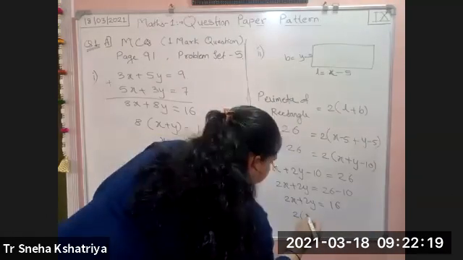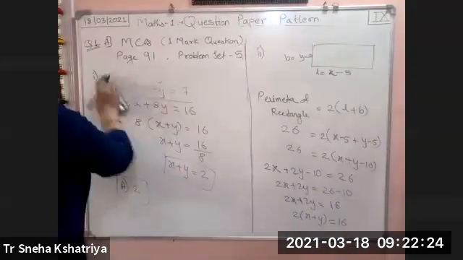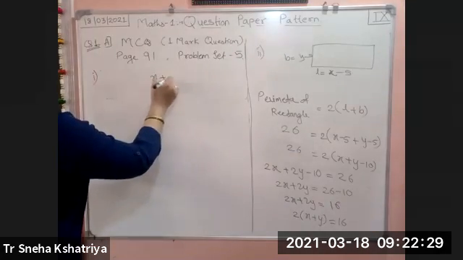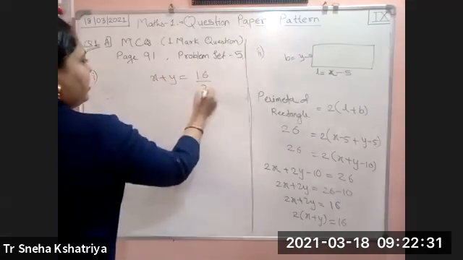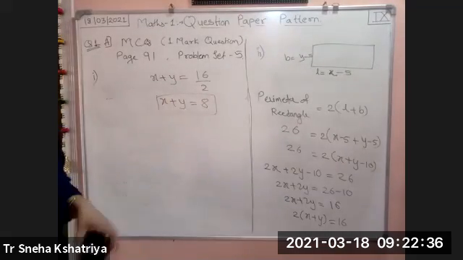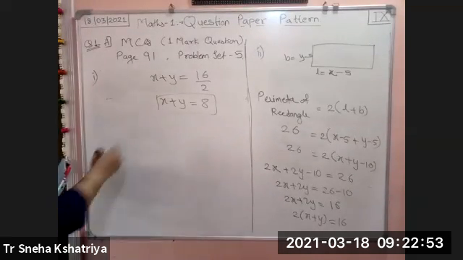Taking 2 common, x plus y is equal to 16 divided by 2. X plus y is equal to 8. Option number B, x plus y is equal to 2.